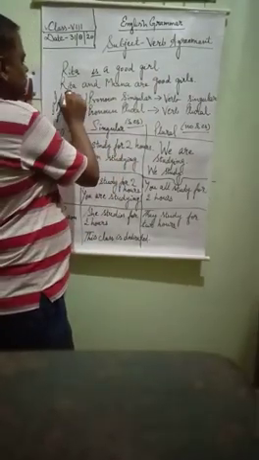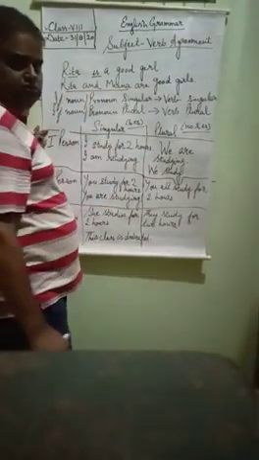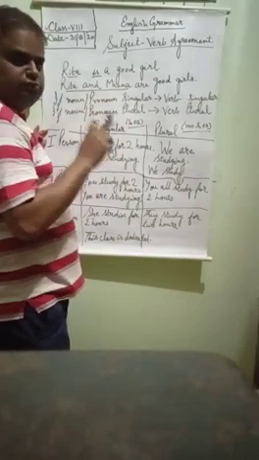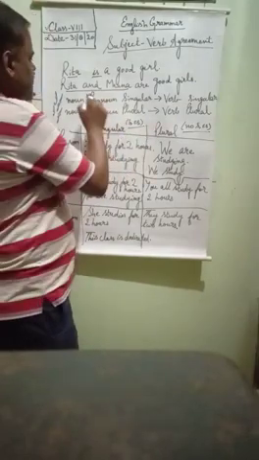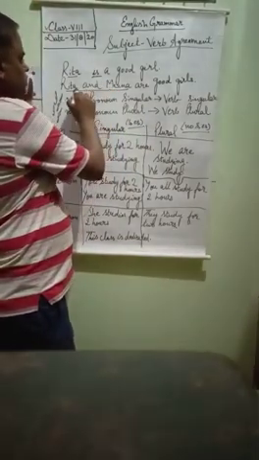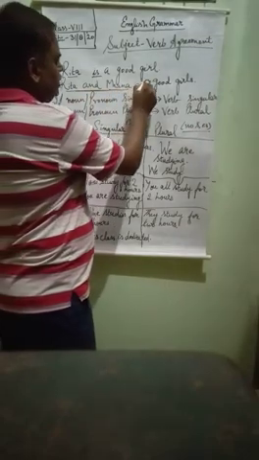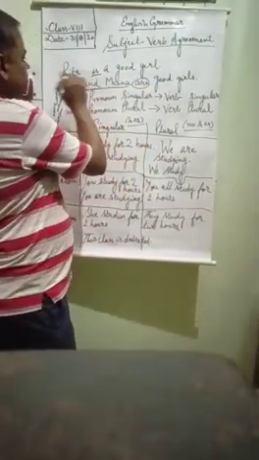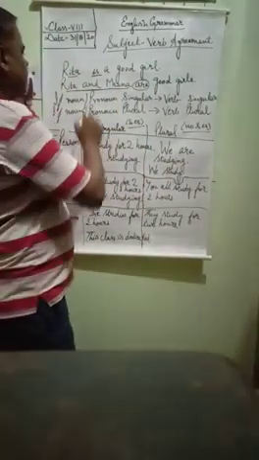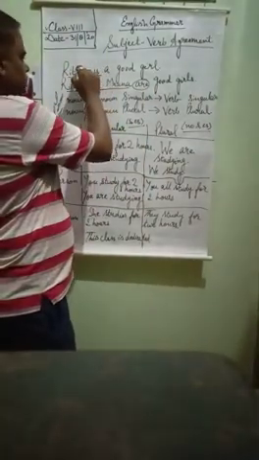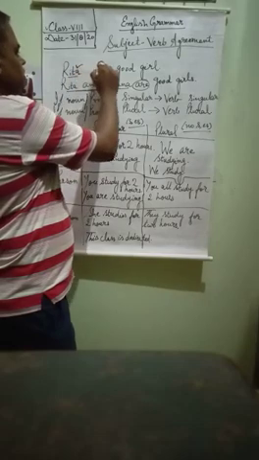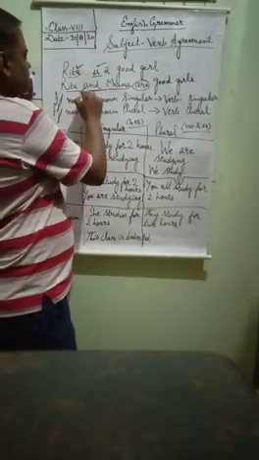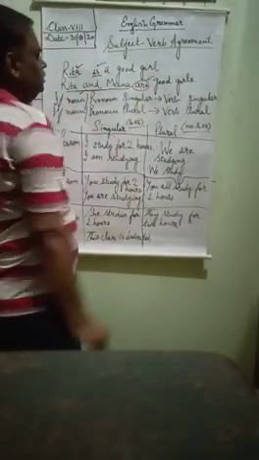Now here two girls are there, Rita and Meena. This is not singular, this is plural. More than one person. Rita and Meena. So that is why we have not used here is, we are using here are. So according to the subject, the verb is used. If the noun is singular, the subject is singular, the verb will be singular. If the subject is plural, the verb will also be plural.